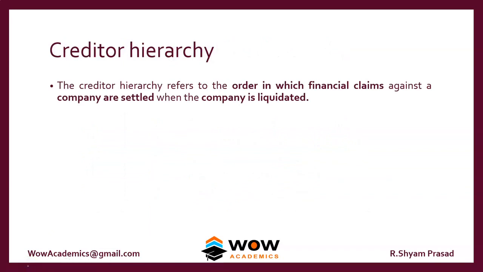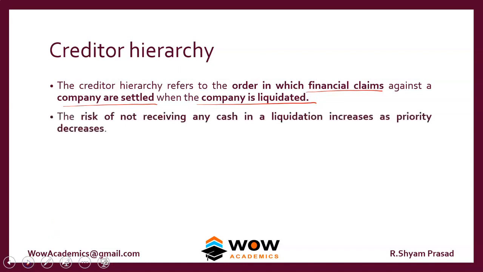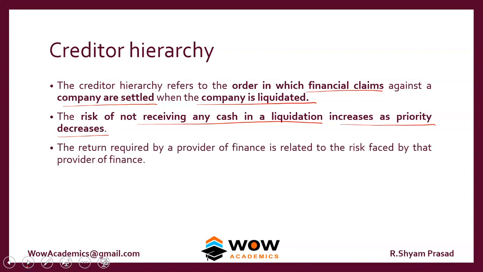So the creditor hierarchy refers to the order in which financial claims against a company are settled when the company is liquidated or bankrupted. The risk of not receiving any cash in liquidation increases as priority decreases. So equity shareholders get the least amount of assets at bankruptcy. The return required by a provider of finance is related to the risk faced by that provider of finance.